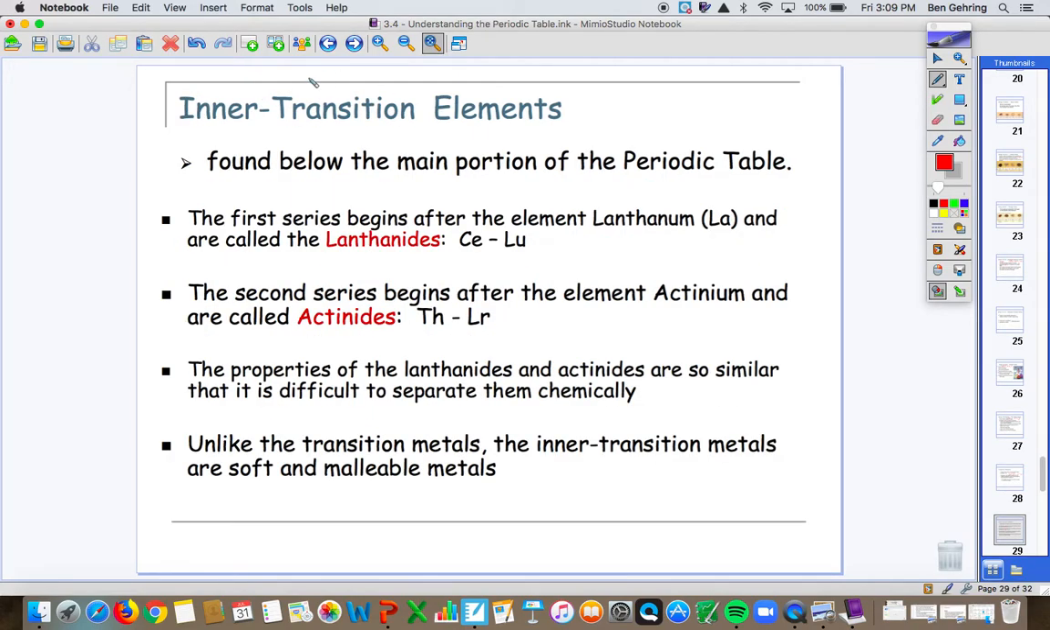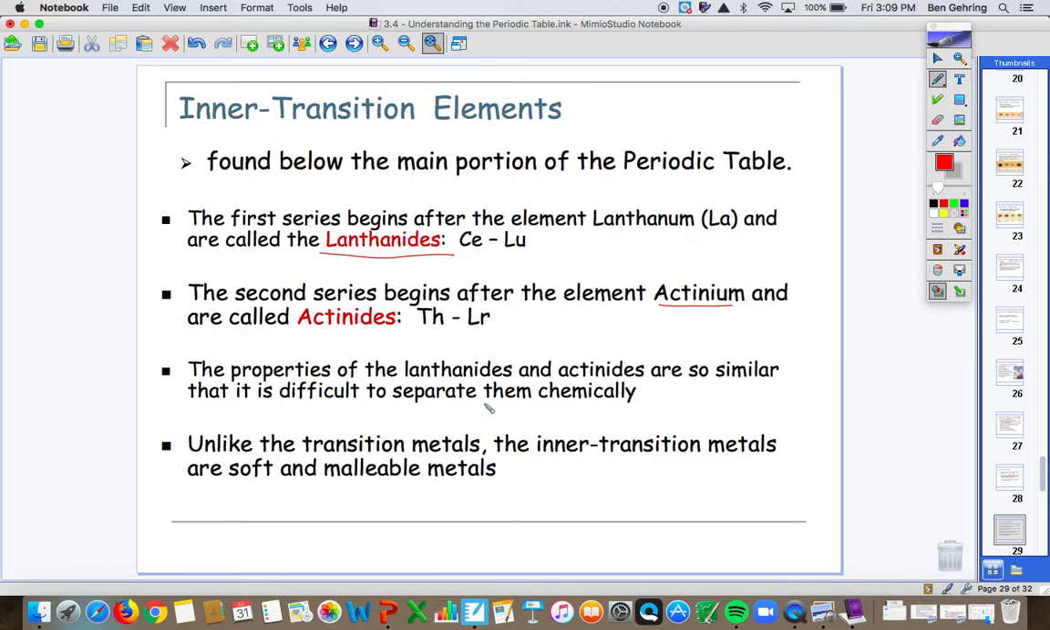Your inner transition elements are down below. That little piece that's cut out at the bottom of the periodic table. The top row is called the lanthanides because it is pulled from lanthanum as the element. And the second row is called the actinides because it's pulled from actinium, which is the element. These are very similar. It's hard to tell them apart as far as chemical reactivity goes.